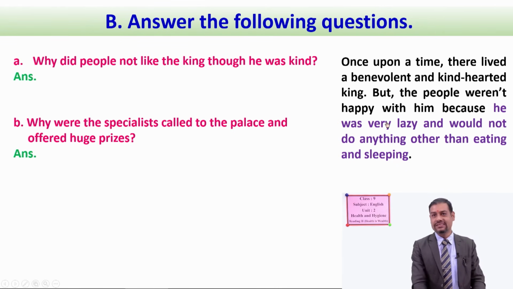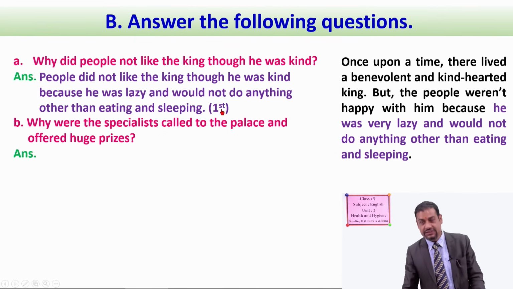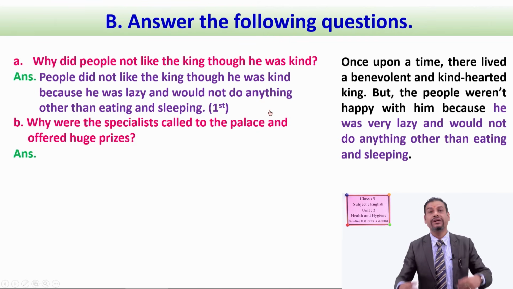And which paragraph is this? Your answer can be like this. People did not like the king, though he was kind, because he was lazy and would not do anything other than eating and sleeping. So you can find this answer in which paragraph? First paragraph. This first means first paragraph here, to your information.